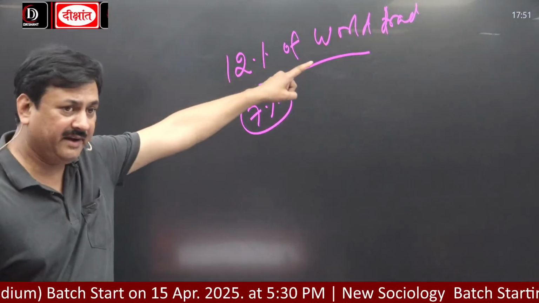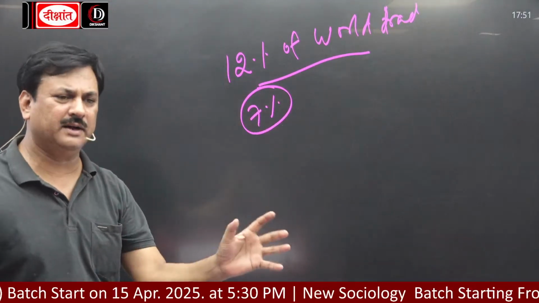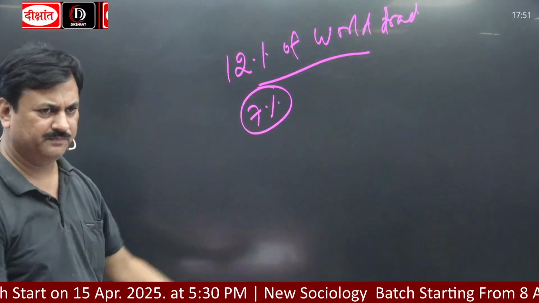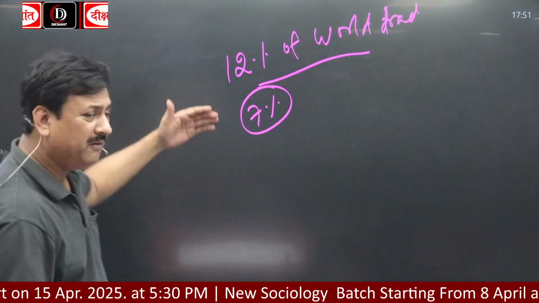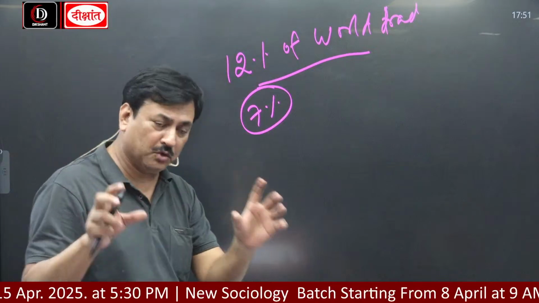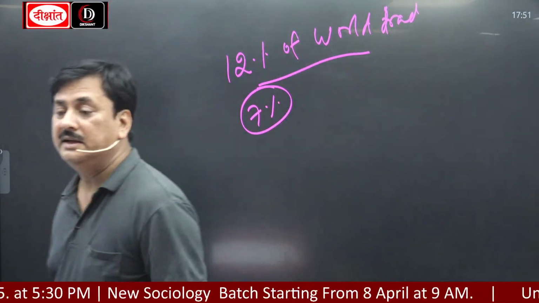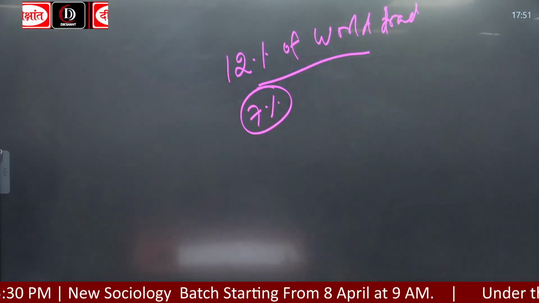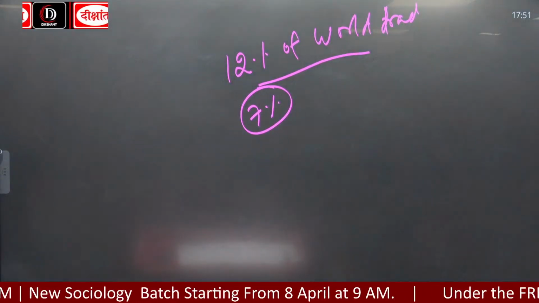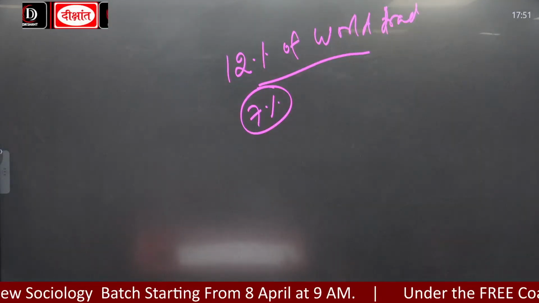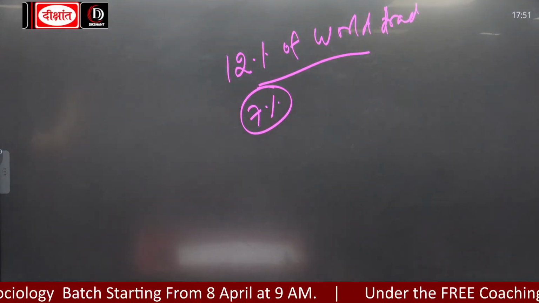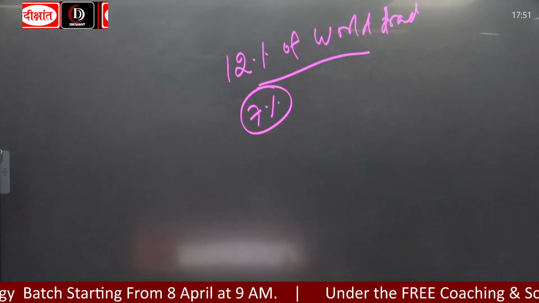12% of world trade. World trade here means what? The trade of other goods. 7% of crude oil. And 30% of world container ships are carried by this canal.